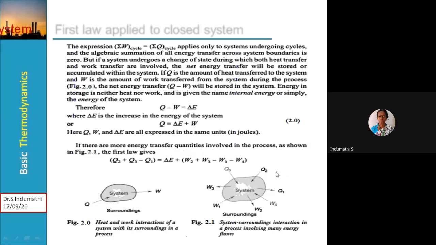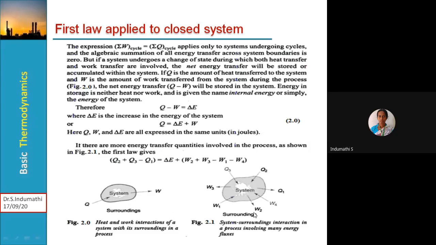Then the first law applied to a closed system in a general way. So here, the figure 2.02, if you observe, we have taken a system wherein there is only a single heat interaction and work interaction. So for this particular system, how do we apply the first law of thermodynamics?